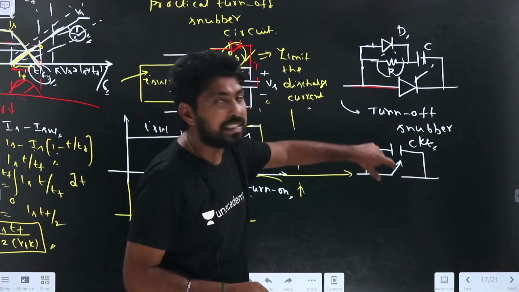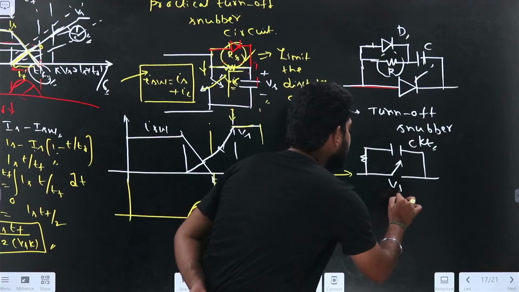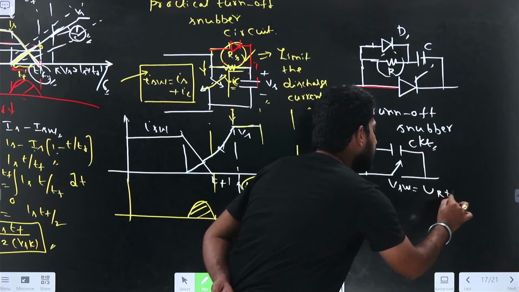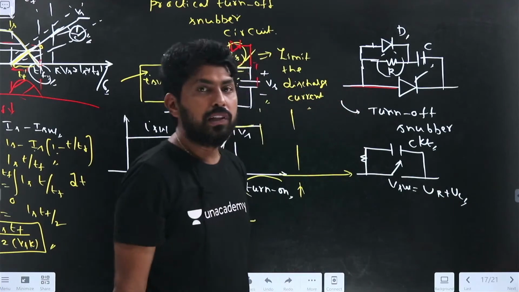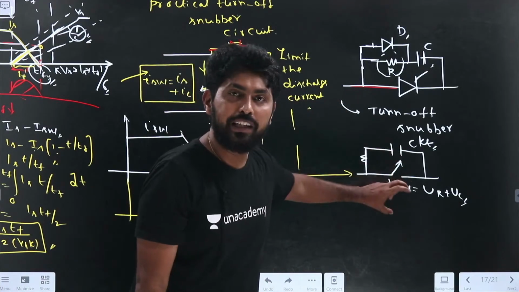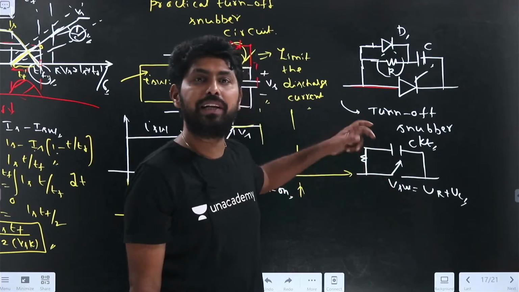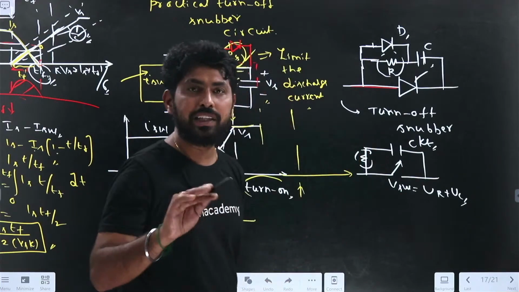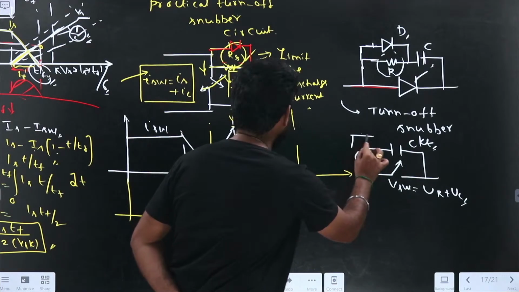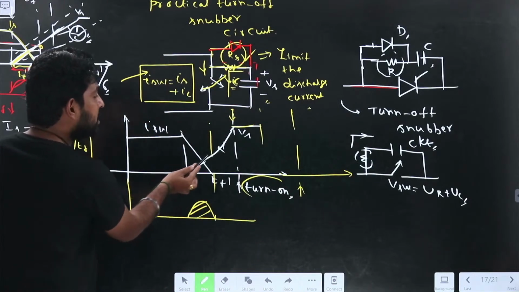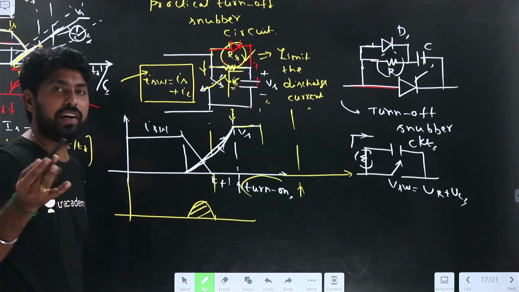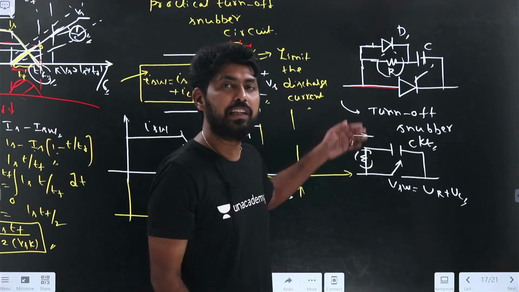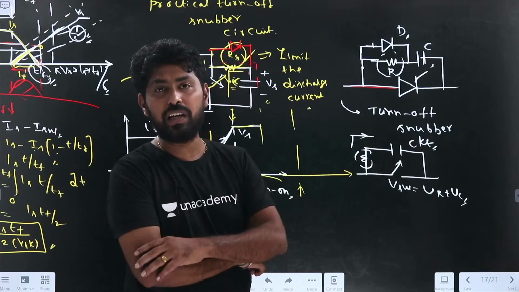The voltage across the switch during the off condition of the switch is equal to VR plus VC. But the magnitude should be designed for the maximum dV by dt, and during this condition the resistance should not be active. During the charging of the capacitance, the resistance is not required. So it must depend on the capacitance.